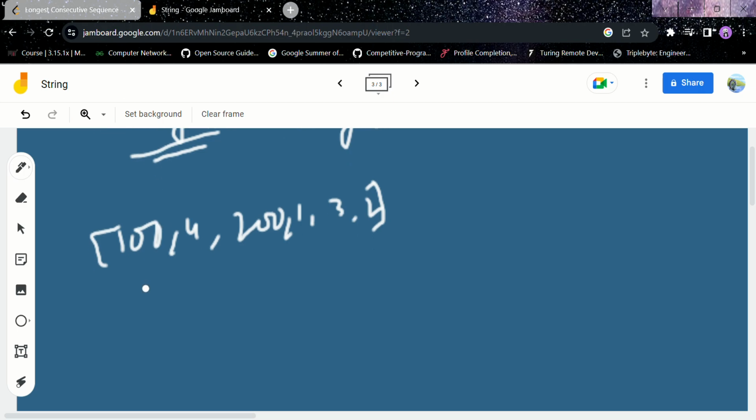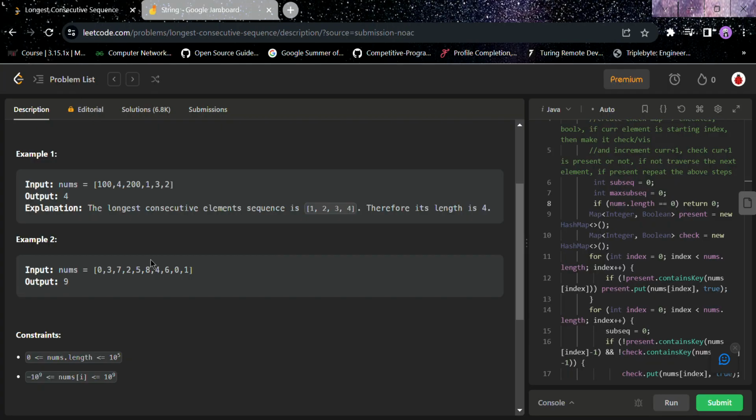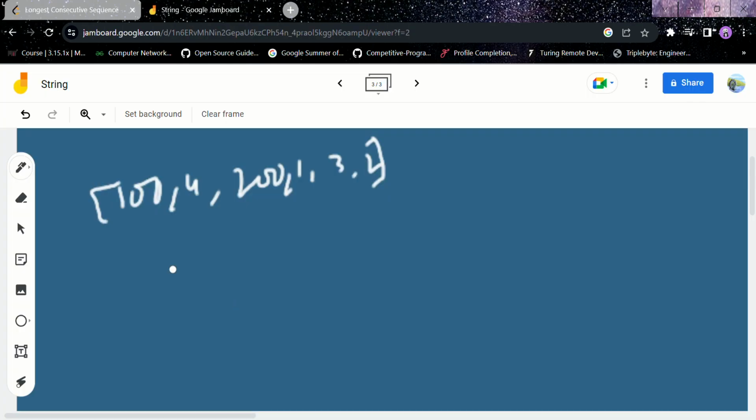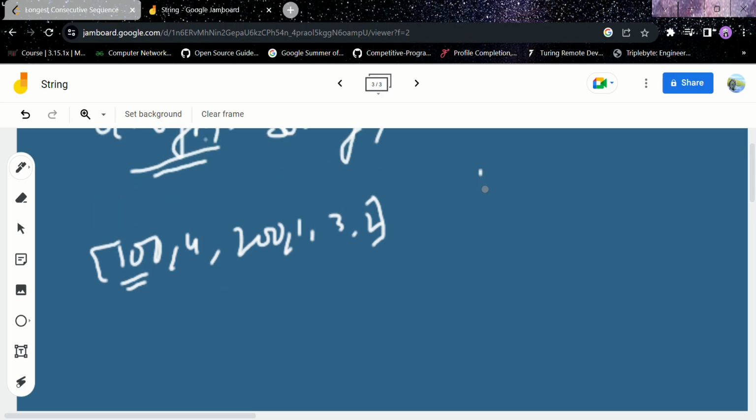Now what could be the maximum consecutive sequence? Here, if we take 100, does it have 101? A sequence means if we have 1, then we must have 2, and if we have 2, the next would be 3. We need the longest sequence.